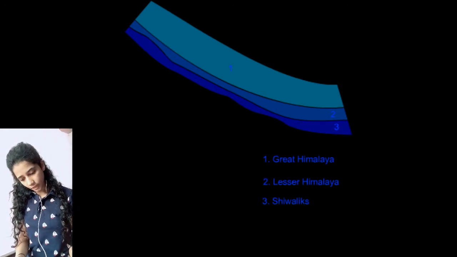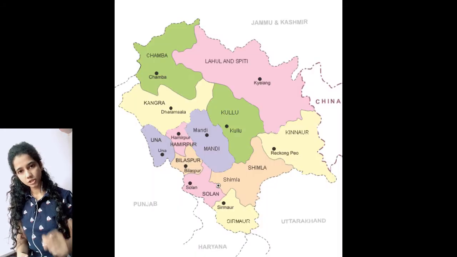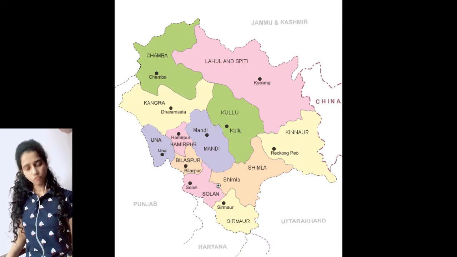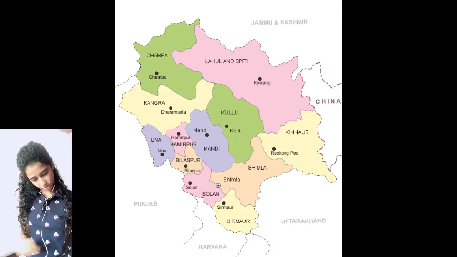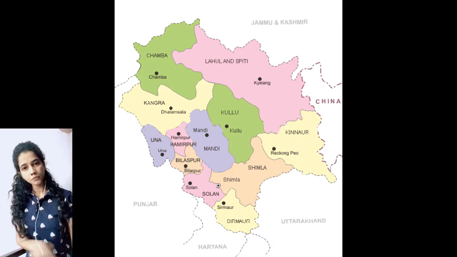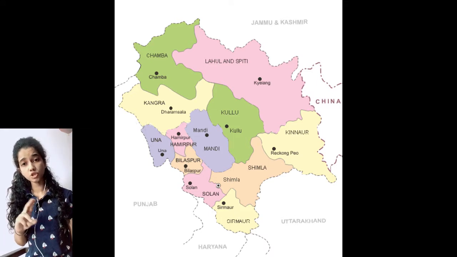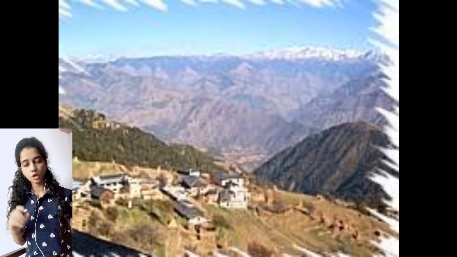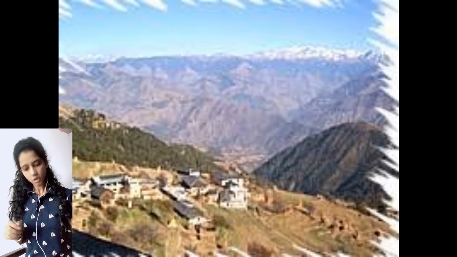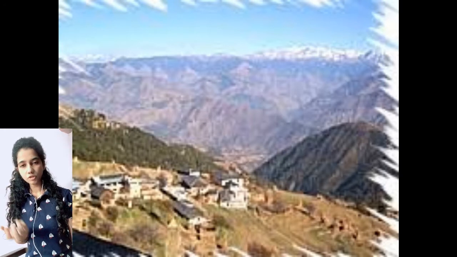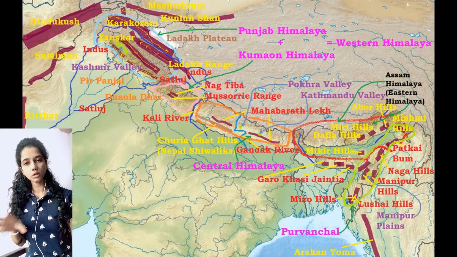One important thing you should remember is that the major valleys are in Himachal only. For example, we have Kashmir, Kangra and Kulu. All these are present in Himachal only. And the valleys of Shivalik are known as dunes. For example, we have Dehradun, which is found in Shivalik. So these were the main important features you should remember about Himadri, Himachal and Shivalik.